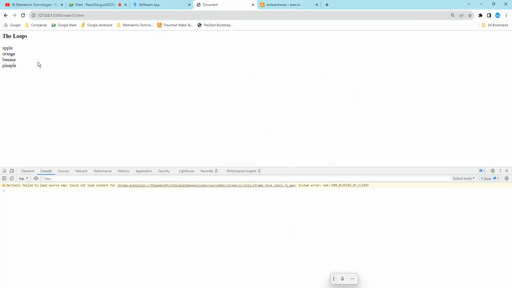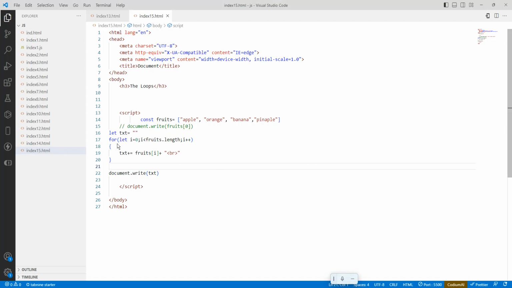See here, the apple, orange, banana, pineapple. So how is it happening here? The first is what? Let i equals to 0.